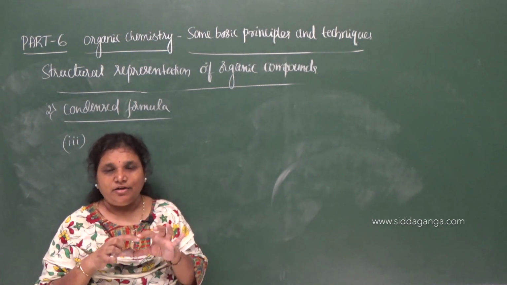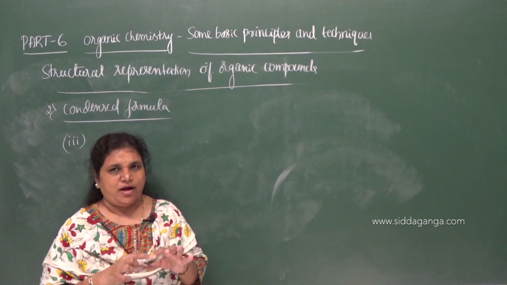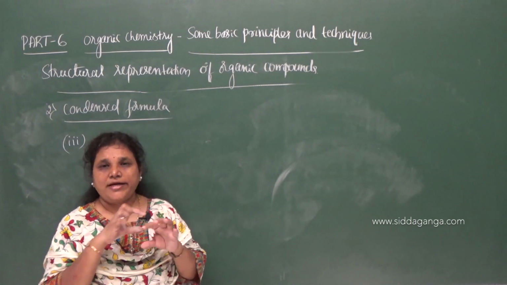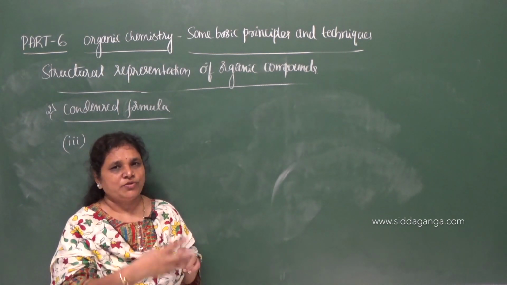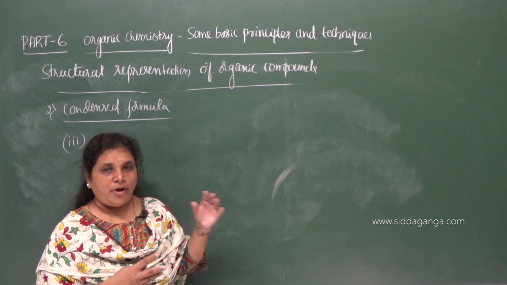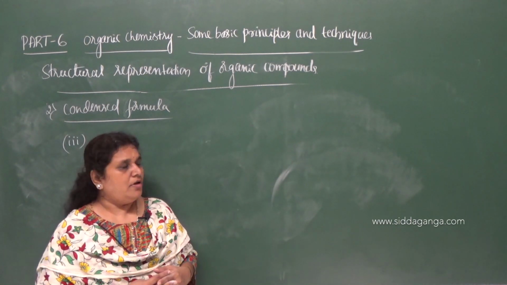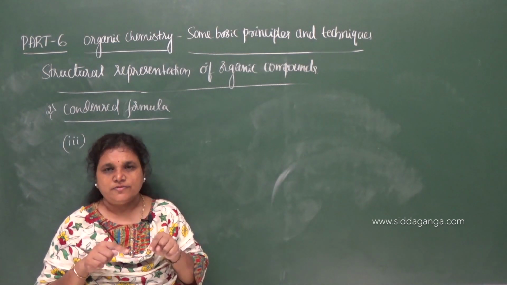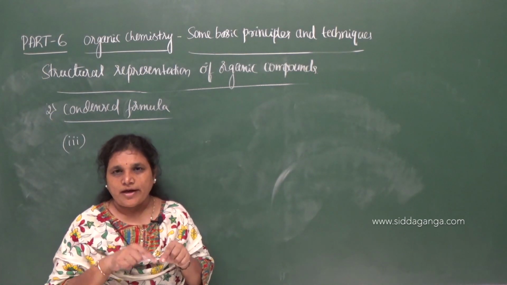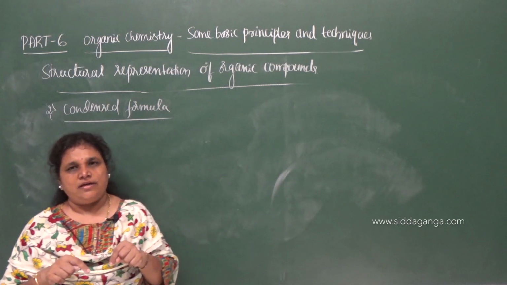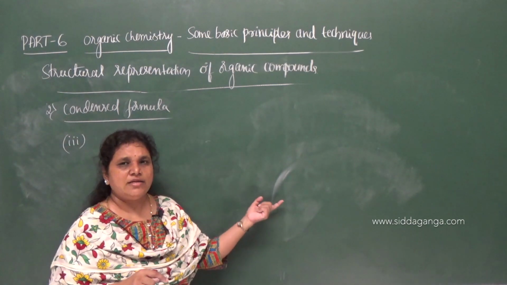If identical groups are attached to the same atom in a molecule, then those identical groups can be represented by using a bracket with a subscript.